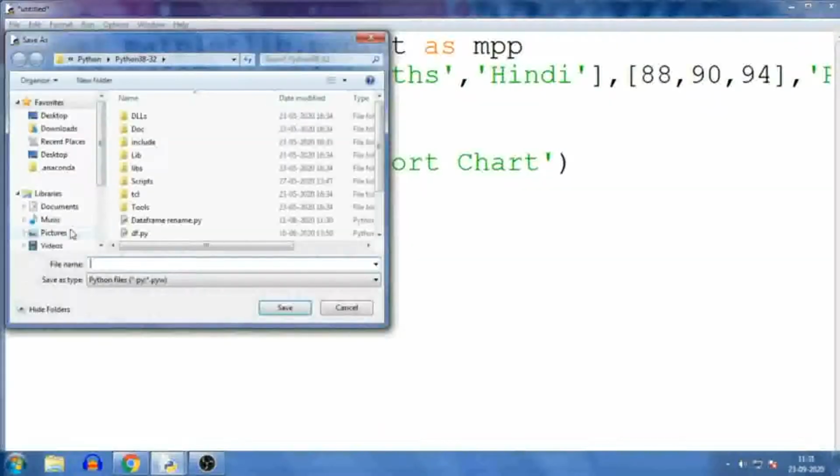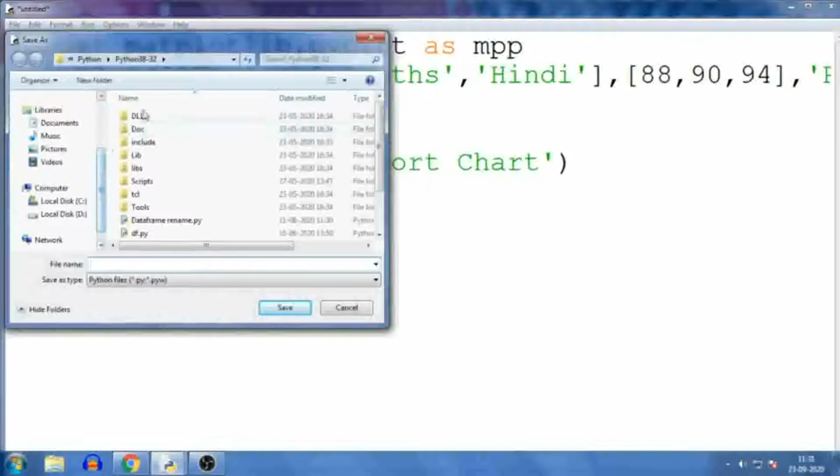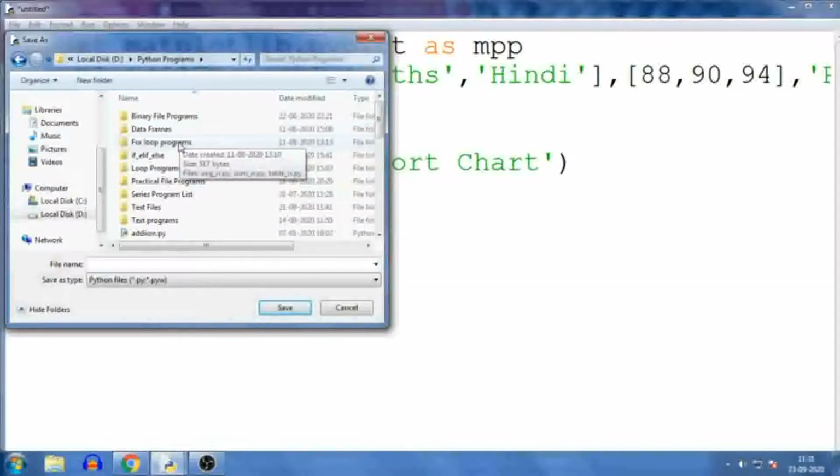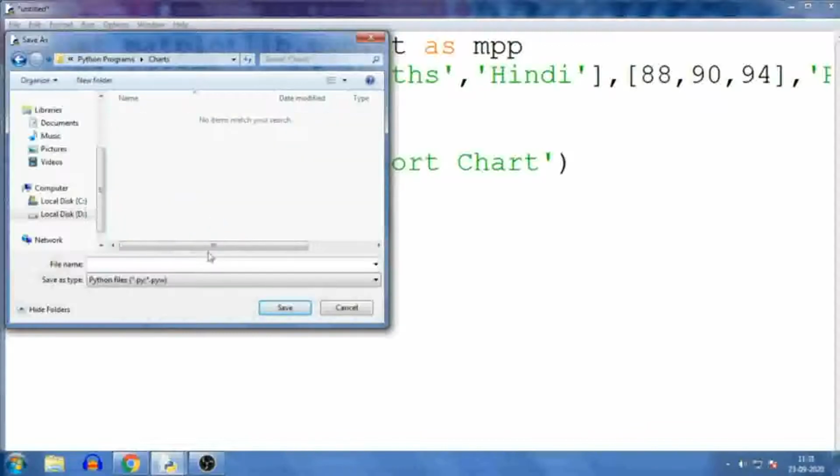So here I am saving all my Python programs in the D drive. Then we can save the program with the new name, chart 1.